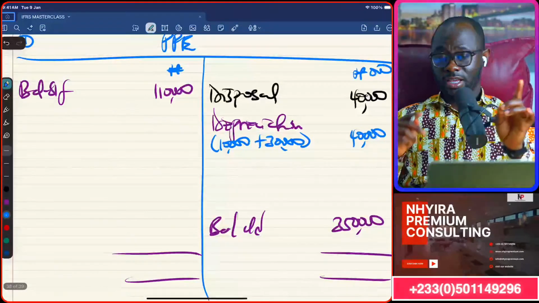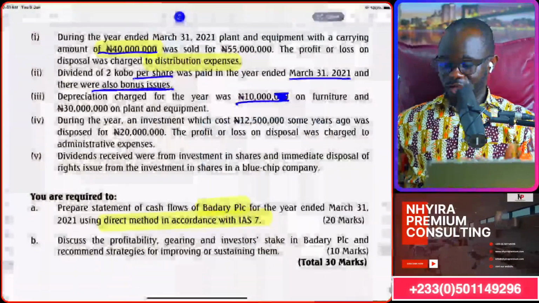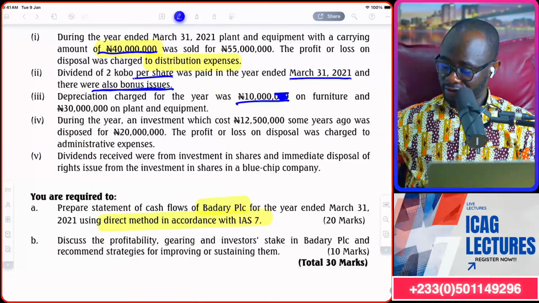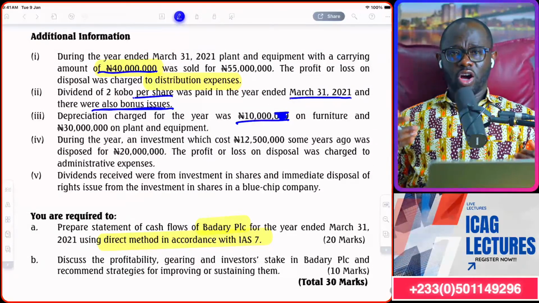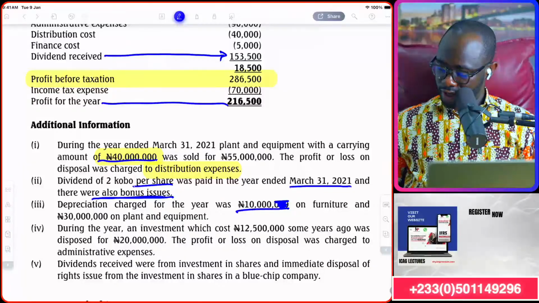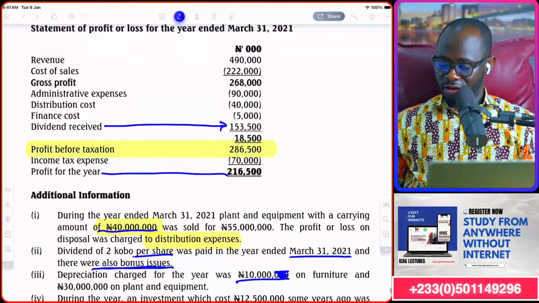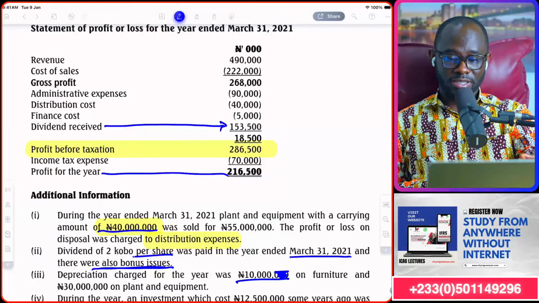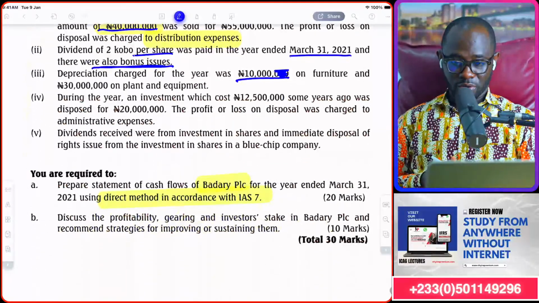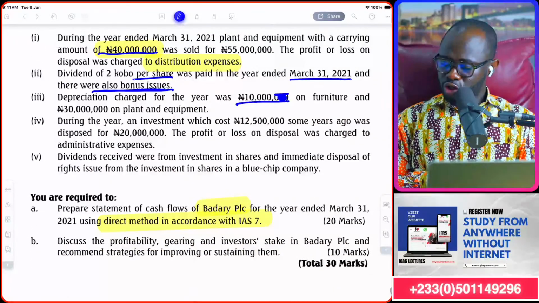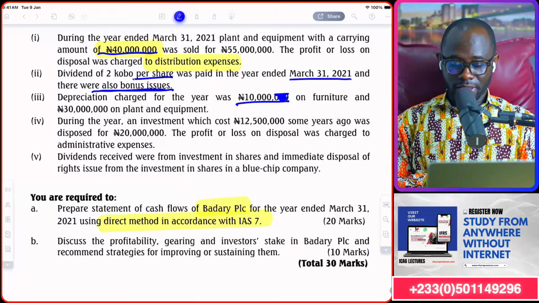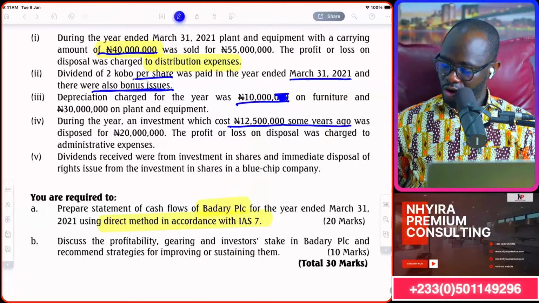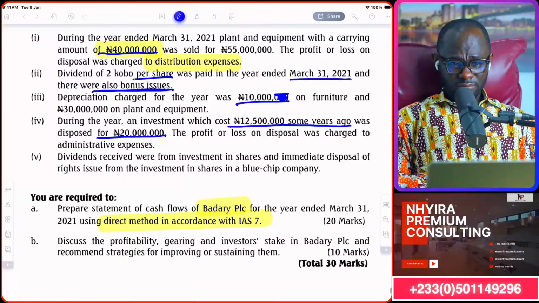On the credit side. Now be careful because we wouldn't bring this to operating expenses to cash flow from operating activities directly. We don't know, but all other things being equal, depreciation on furniture, plant and equipment will definitely be affected in the admin and distribution expenses, and we'll come back to that as we proceed in the discussion. During the year, an investment which cost this some years ago was disposed of for this.